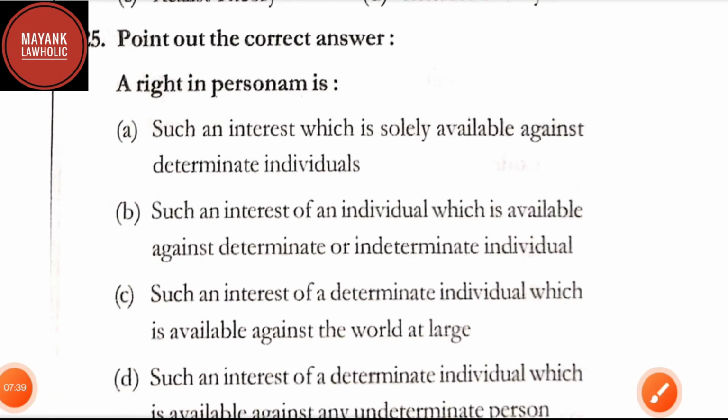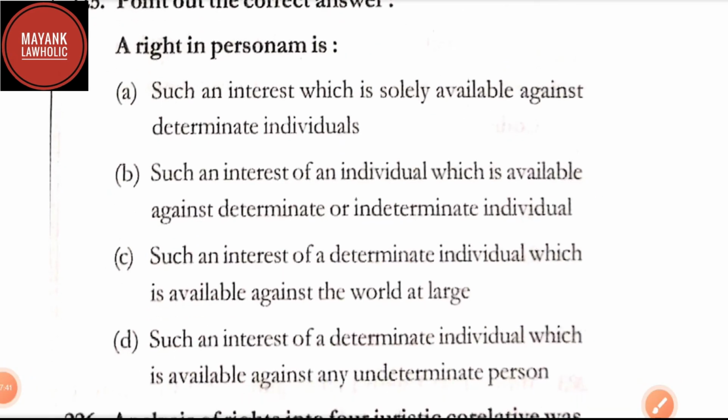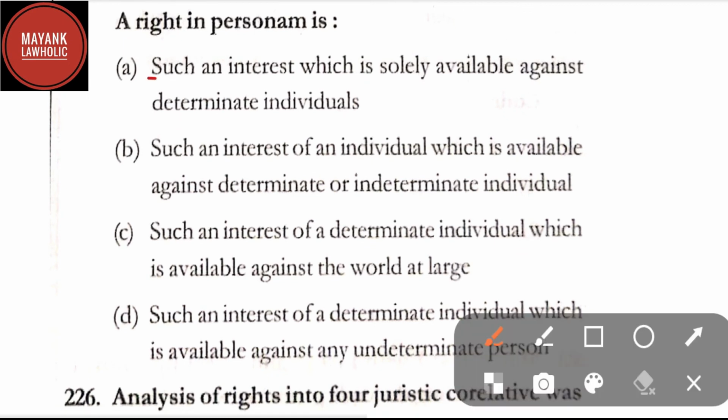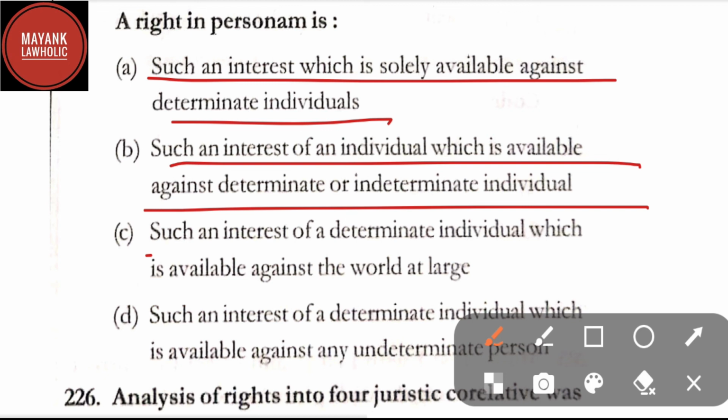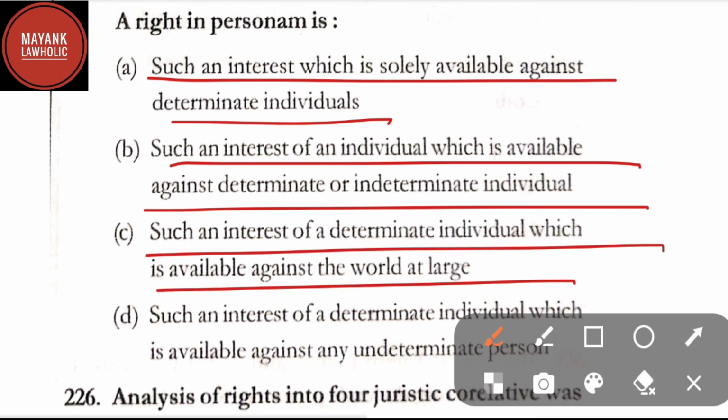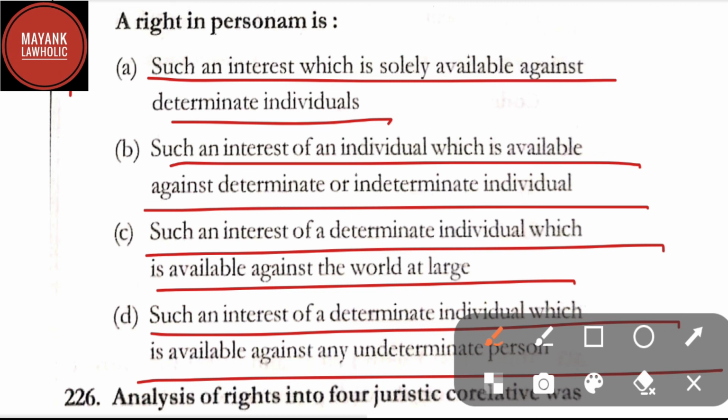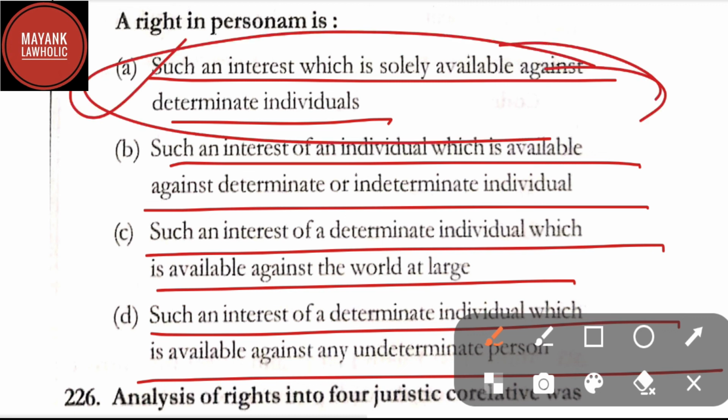Question number 225. Point out the correct answer. A right in personam is: option A, such an interest which is solely available against the determinate individuals; option B, such an interest of an individual which is available against determinate or indeterminate individual; option C, such an interest of a determinate individual which is available against the world at large; and option D, such an interest of a determinate individual which is available against any indeterminate person. Here in question number 225, the correct answer is option A, that is such an interest which is solely available against the determinate individuals.